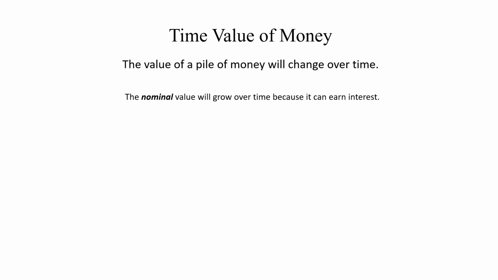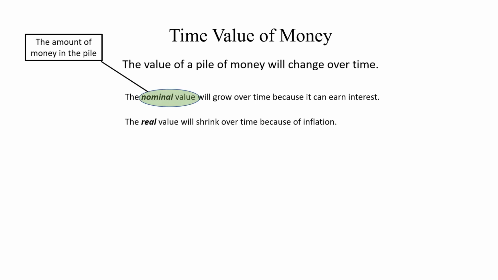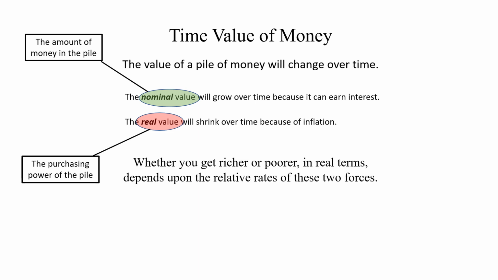Let's consider one of the most important concepts in all of finance, the time value of money. The value of a pile of money will change over time. The nominal value of that pile of money will grow over time because it can earn interest. And the real value will shrink over time because of inflation. The nominal value, recall, is the actual number of dollars in that pile. And the real value is the purchasing power of those dollars. Now, whether you get richer or poorer in real terms depends upon the relative rates of these two forces.